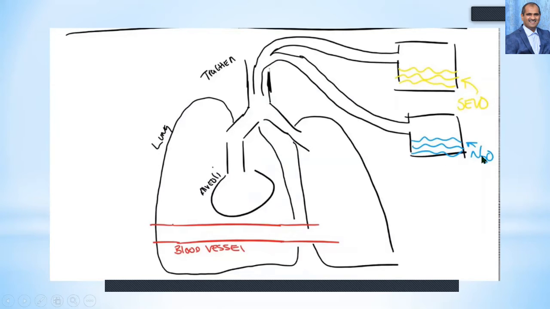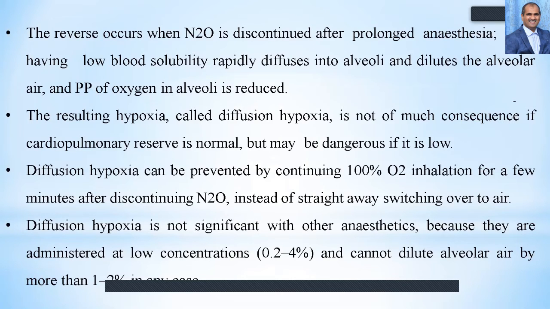If two gases with different partition coefficients and different properties are given, and one is increasing the potency and speed of the other, then the induction of the anesthesia will be faster. This is known as the second gas effect, or otherwise the two gas effect. And the reverse occurs when nitrous oxide is discontinued after prolonged anesthesia.